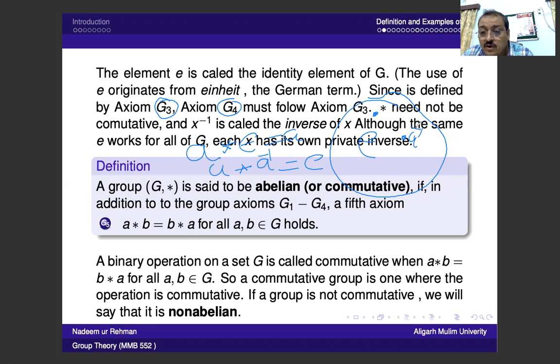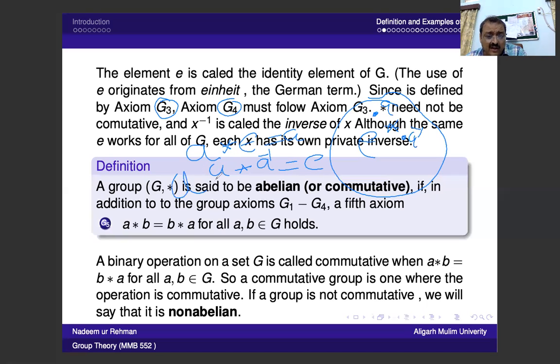When we take the composition of these two elements, this gives you E. So this E is the only one element which works for G1, G3 and G4. Now X has its own private inverse.